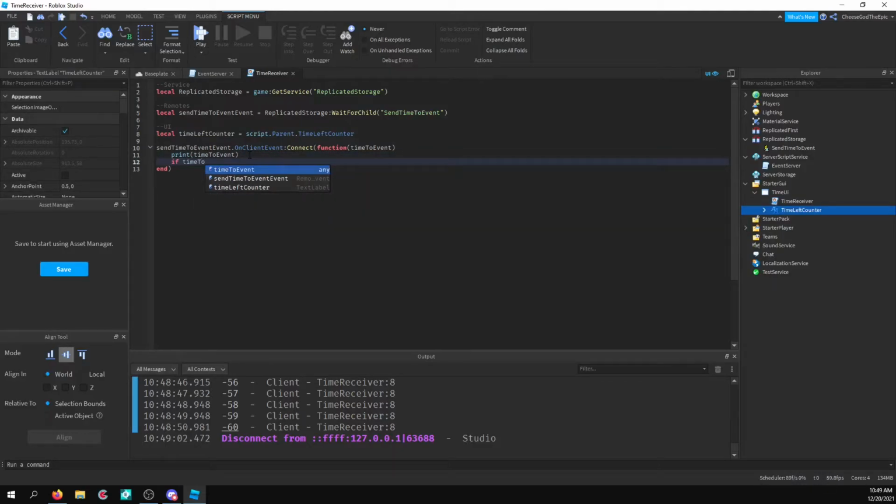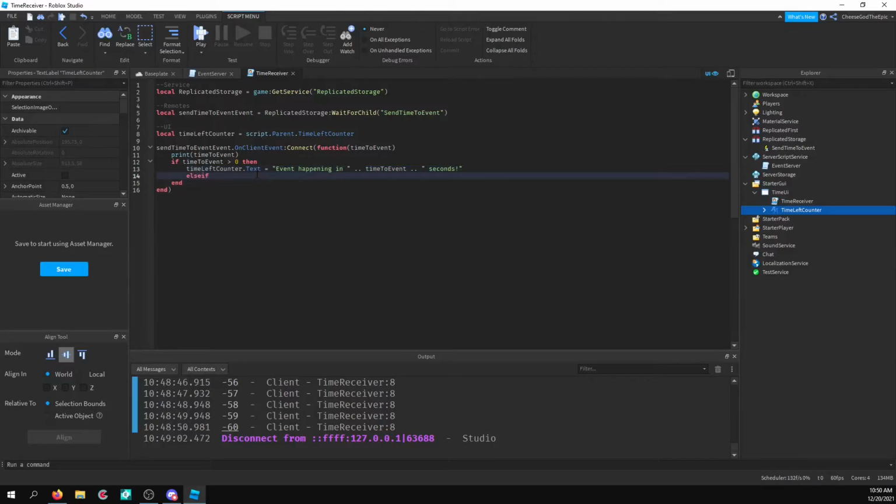So I'm going to say if time to event is more than 0, then we want to basically say time left counter dot text equals event happening. Did I put 2 spaces here? Yeah, I did. Event happening in, and then I'll say time to event, and then I'll say space seconds. So that'll happen whenever the number is more than 0.